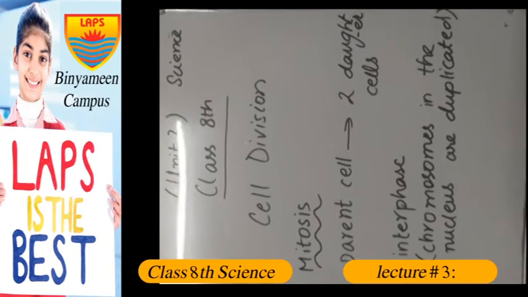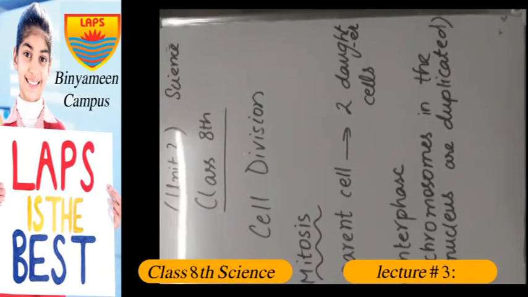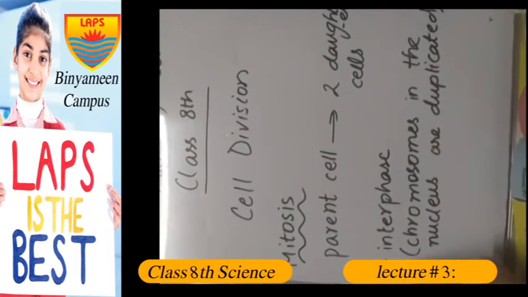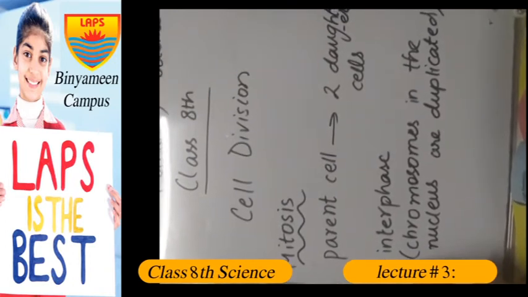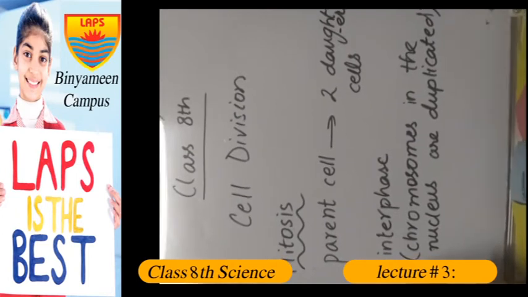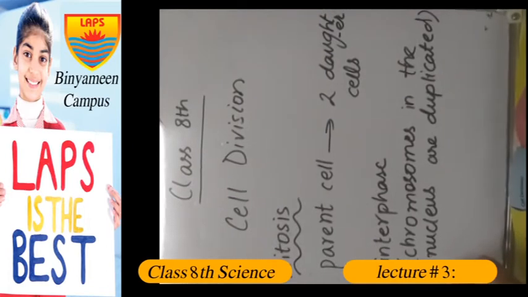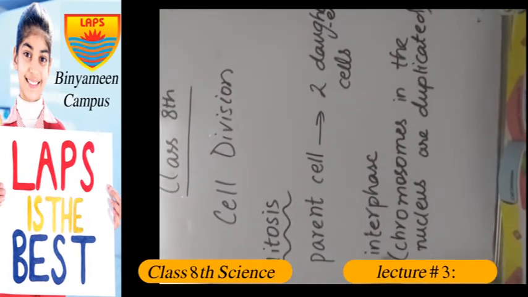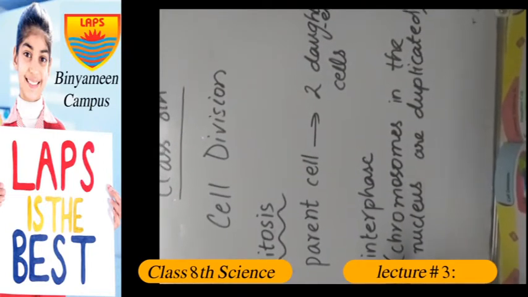Before the mitosis, or before the start of the cell division, the parent cell passes through a phase called interphase. This is an interphase that occurs before the cell division. During interphase, chromosomes in the nucleus are duplicated. That is, the copies of all the chromosomes are developed. So before the cell starts to divide, there is a phase called interphase in which the chromosomes in the nucleus are duplicated.